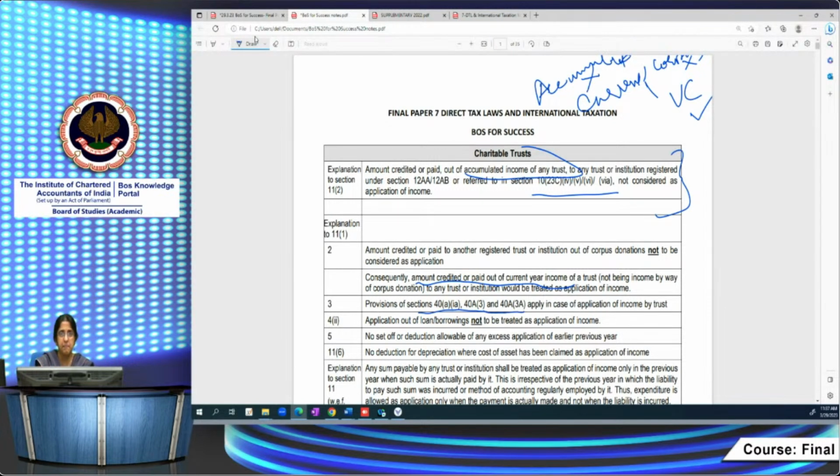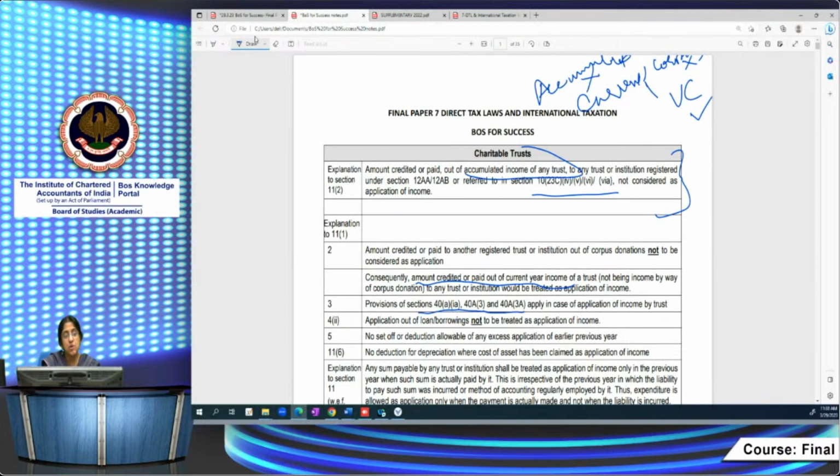Again, 40A(3) covers payments otherwise than by permitted modes like account payee cheque, account payee bank draft, or electronic modes like ECS through a bank account, if the amount is above 10,000. If it's not been made through these modes, in the normal course, disallowance will be attracted when I'm computing PGBP income. Now it will be attracted in the case of a charitable trust also. And 40A(3A) is on the mercantile system, basically when the expenditure used to be allowable on a mercantile basis. This year, the restriction has come that it has to be on a payment basis. But earlier it was allowable on a mercantile basis, and if subsequently you make a cash payment exceeding 10,000, then it will be deemed as your income. So that provision is also applicable in case of a charitable trust.